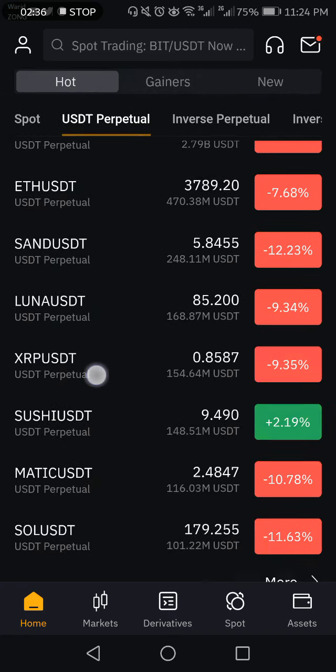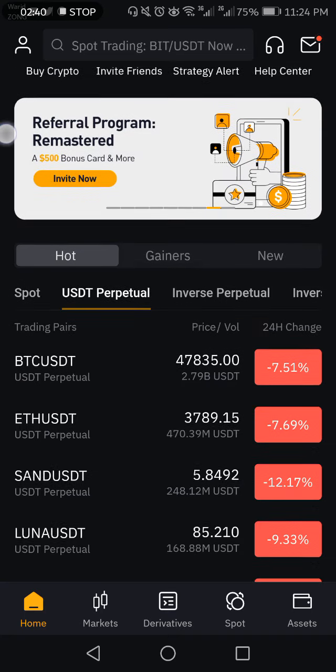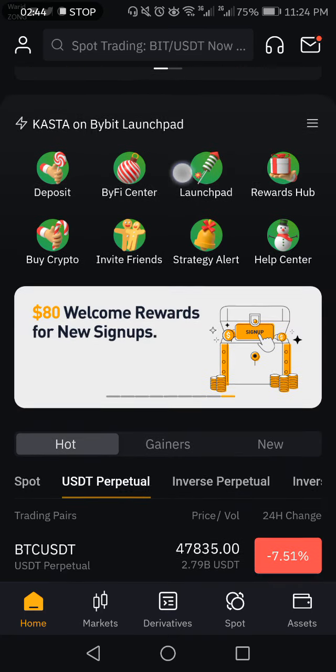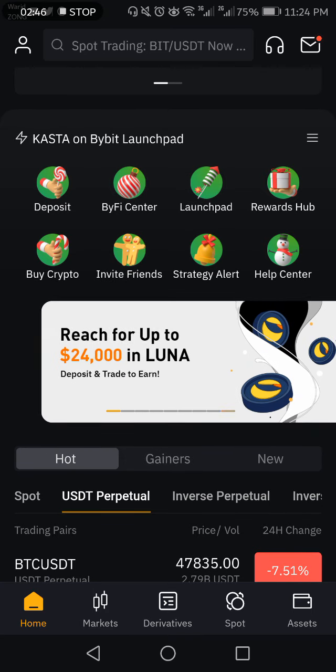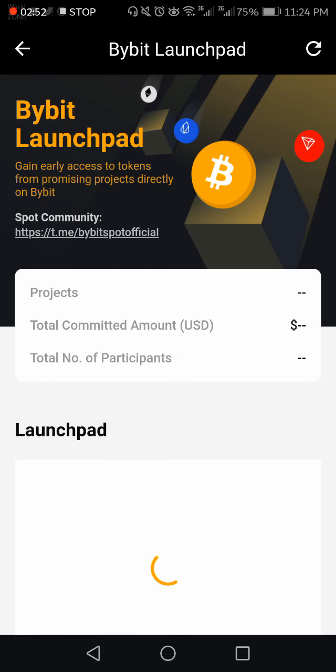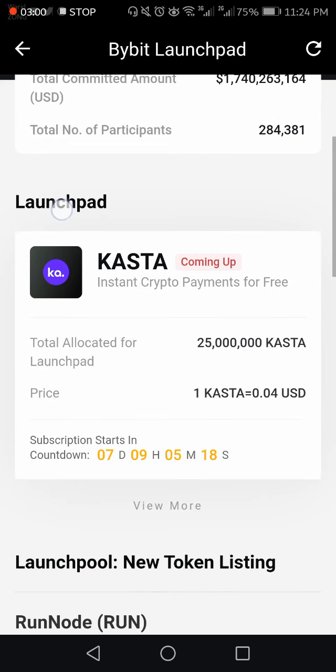When you create an account on Bybit, just open the app and here you can see the launchpad option. Click on launchpad, and here you can see all the projects on Bybit that have been through IEO.